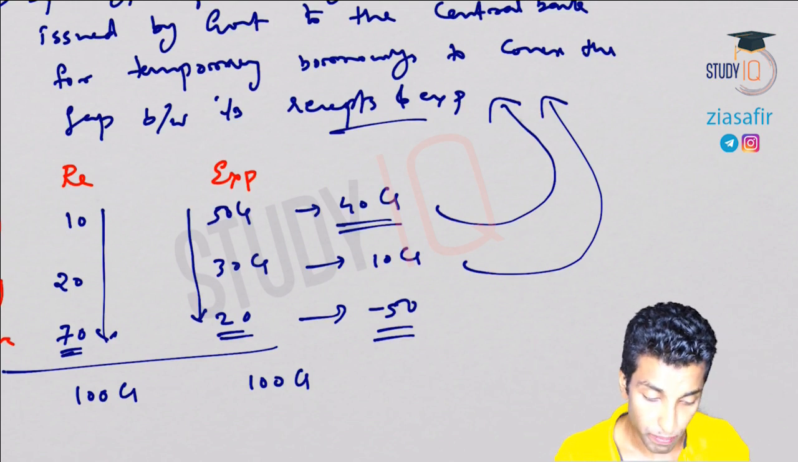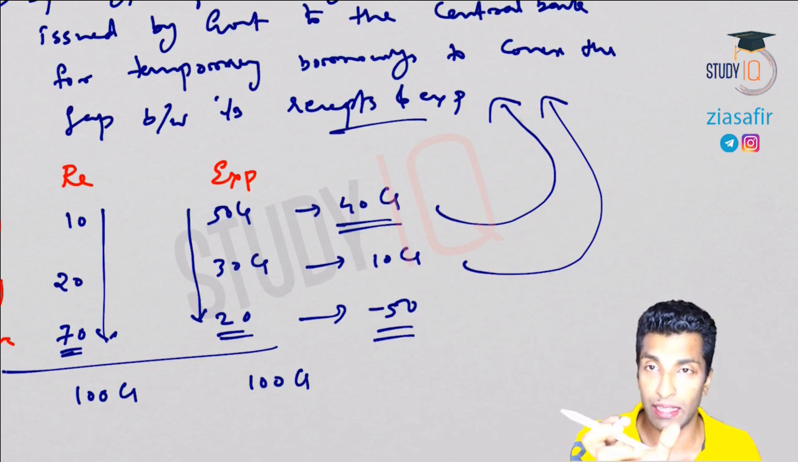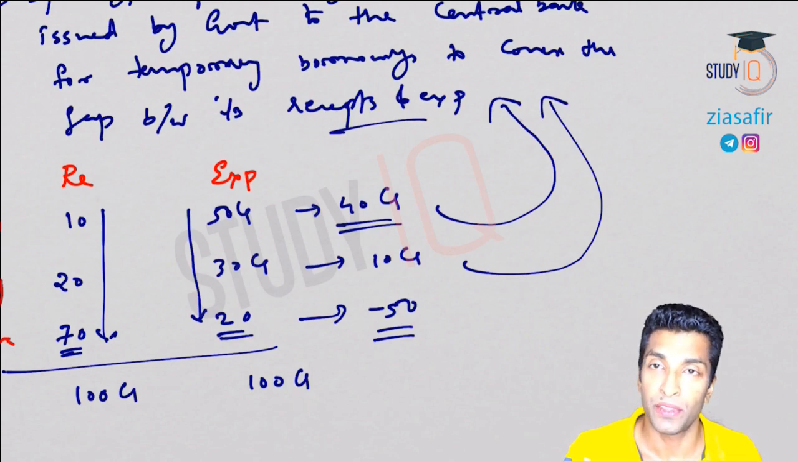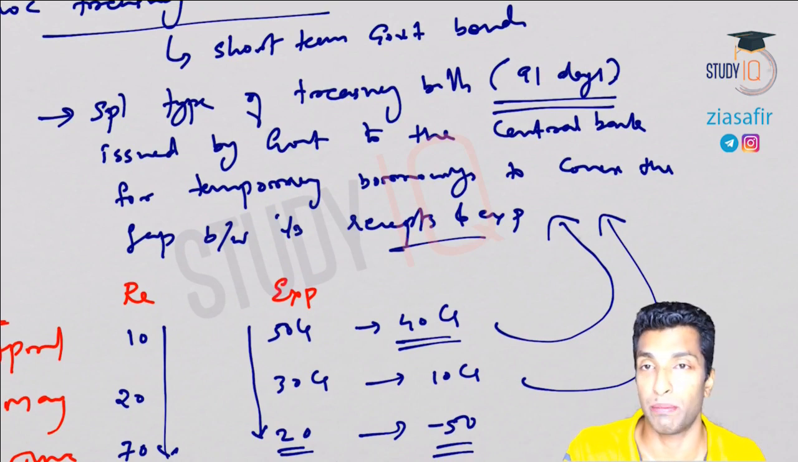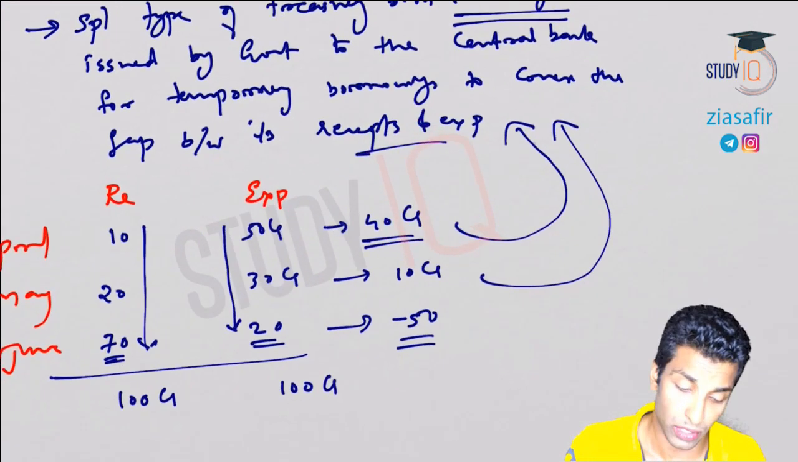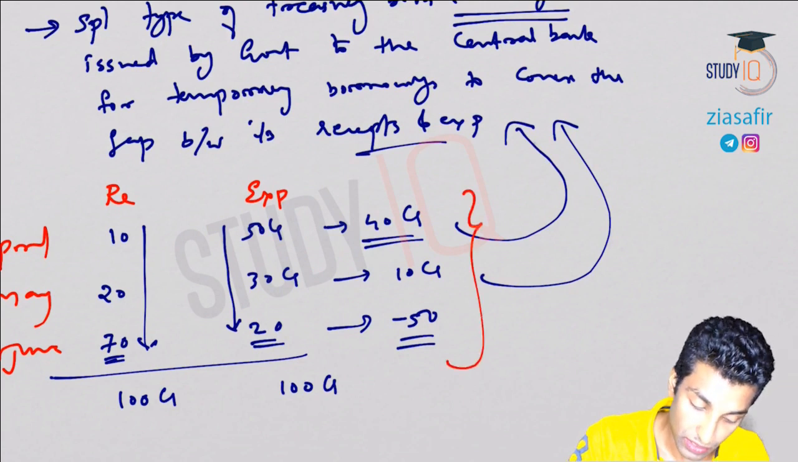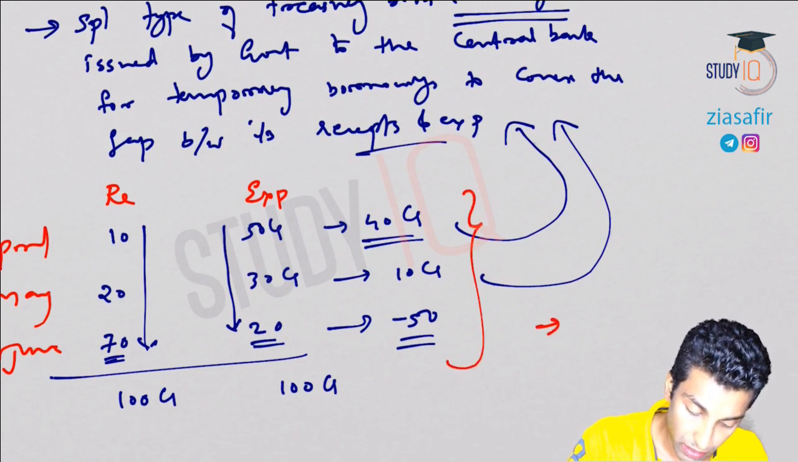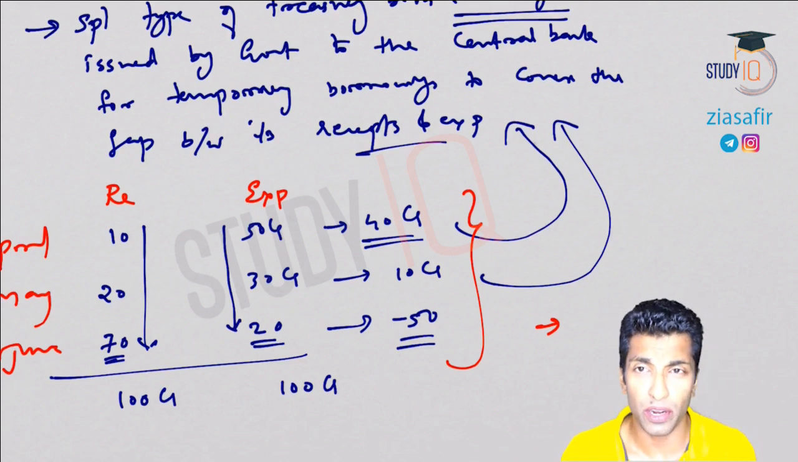So to match this revenue and expenditure time gap, the government was using a special type of treasury bills, ad hoc treasury bills, which are short term. Why short term? Why 91 days? Because you can see here this is for 3 months. Okay, so ad hoc treasury bill is for a particular quarter and it is very much desirable. So I hope you understood this.